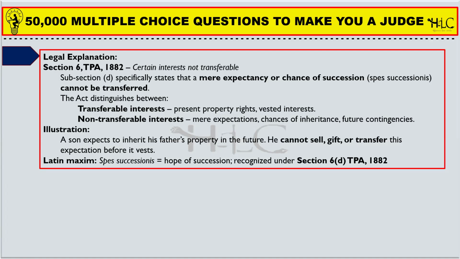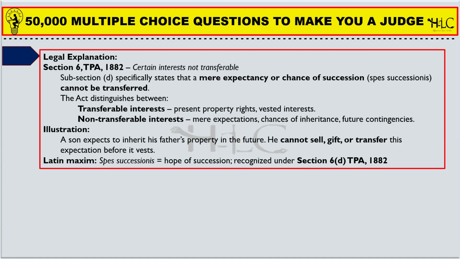He might have ownership, possession, or patta in his name, or a registered sale deed in his name. So, with certain conditions, he might have the present property rights, or he might have the vested interest, like hope of succession.